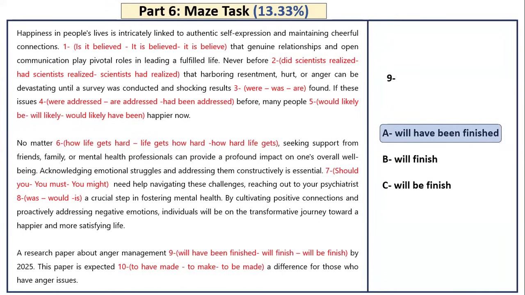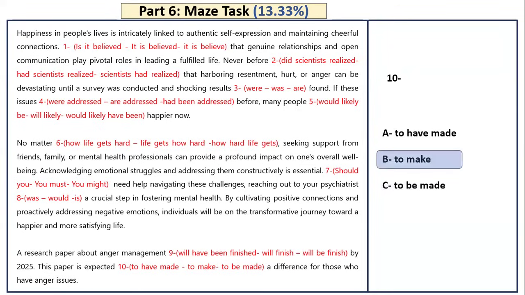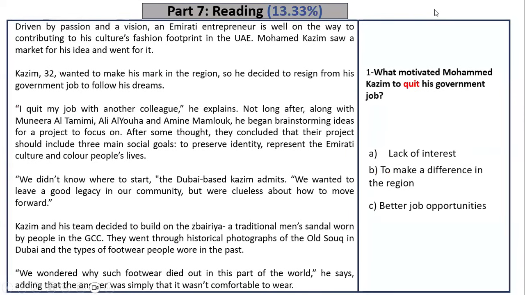This paper is expected to have made or to make or to be made a difference for those who have anger issues. Of course, this is to make, because I'm talking about the future. And as I discussed before in the grammar video, usually if I say to have made, I'm talking about an event that happened in the past already. Okay, so this is going to be the second maze.